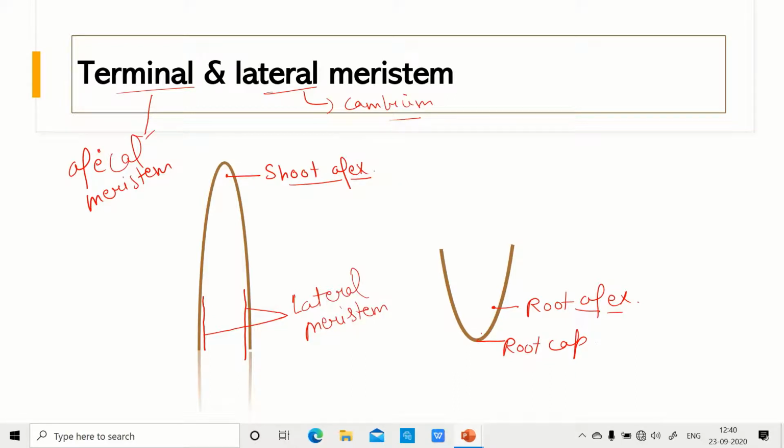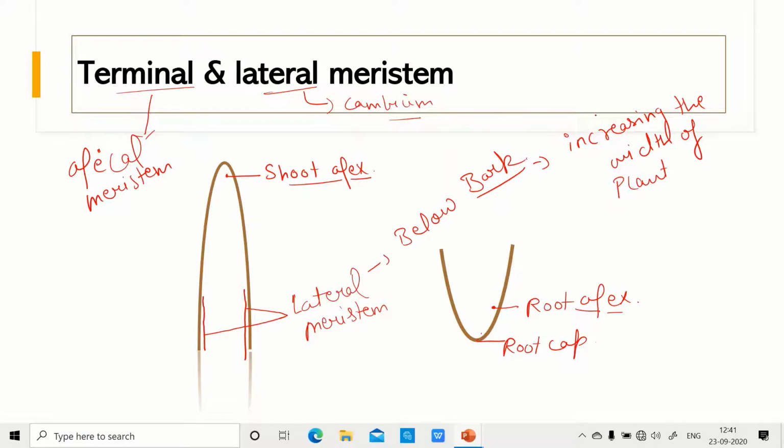Now the role of lateral meristems is that they are present below the bark, and they help in increasing the width of the plant.